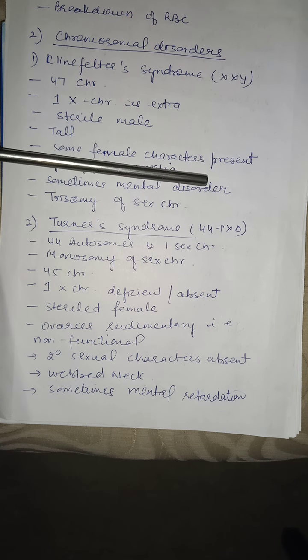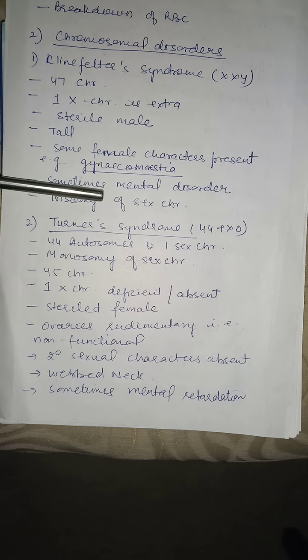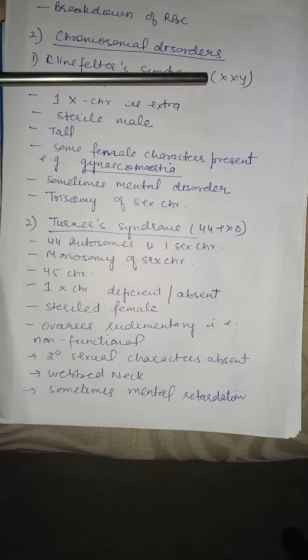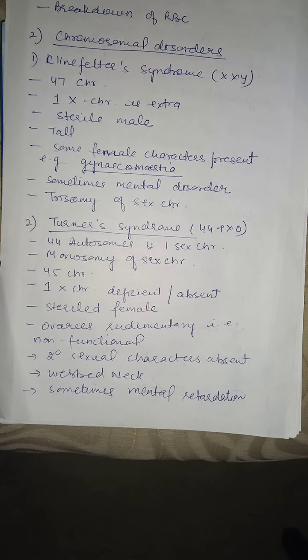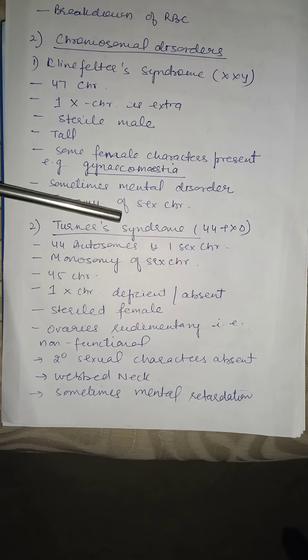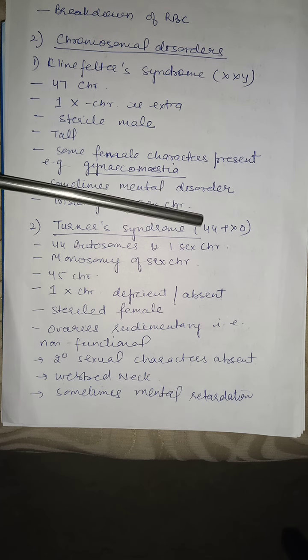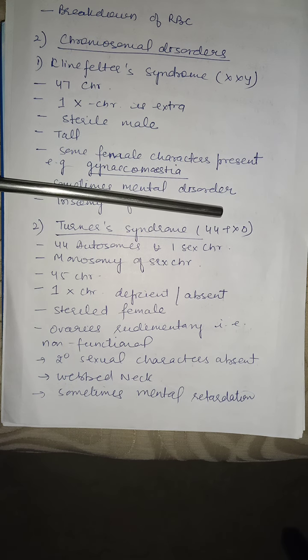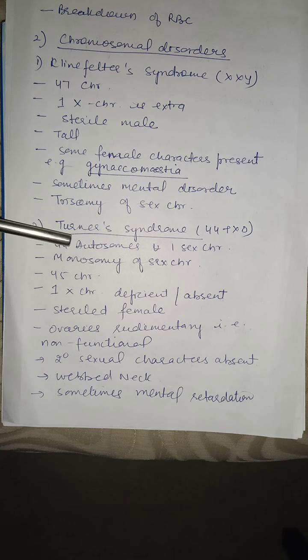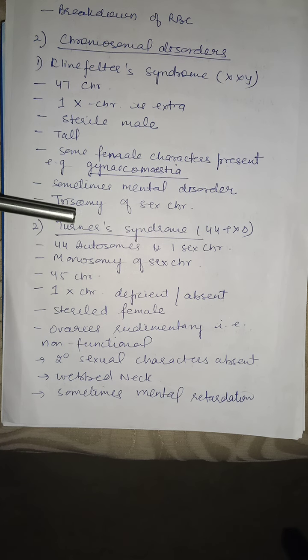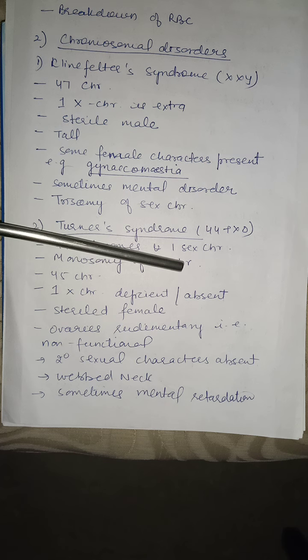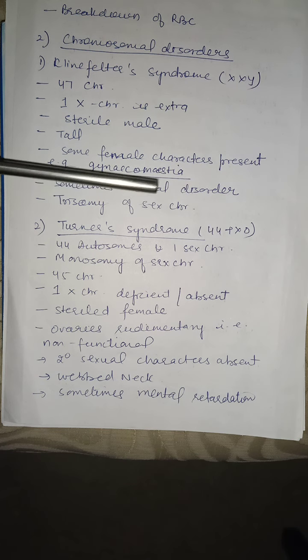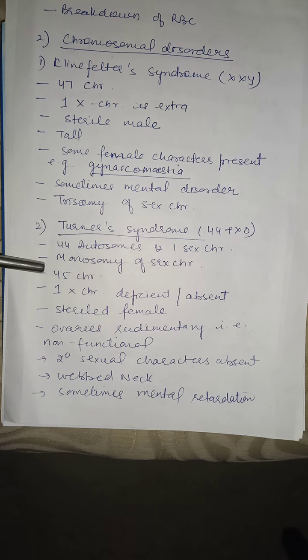Sometimes mental disorder can appear. There is trisomy of sex chromosome. Turner syndrome. In Turner syndrome, there is the condition 44 plus X0, which means one sex chromosome is less. There are 45 chromosomes instead of 46 chromosomes. So in Turner syndrome, 44 autosomes and one sex chromosome. There is monosomy of one sex chromosome, which means sex chromosome is one only. Total 45 chromosomes are there.